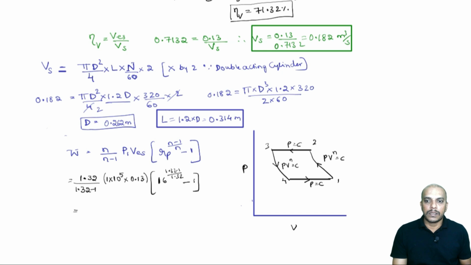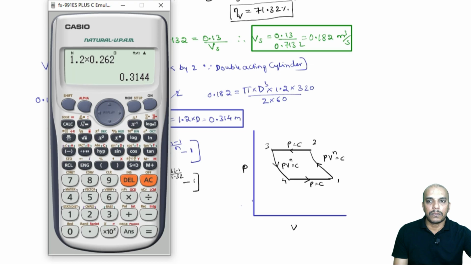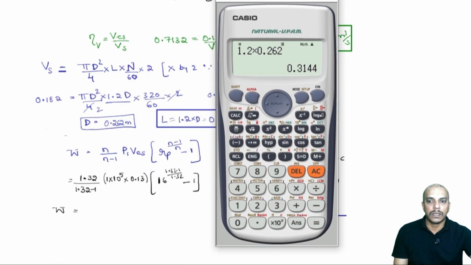Now, this will give us work in watt. Let us check it. So, first let us calculate 1.32 divided by 1.32 minus 1,